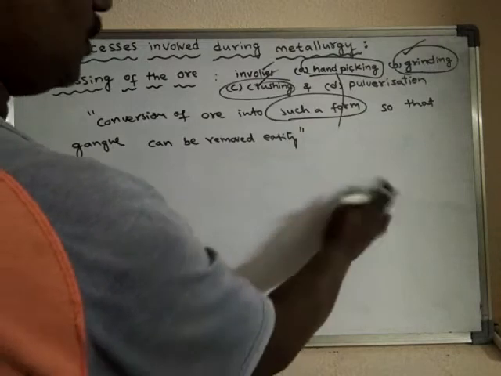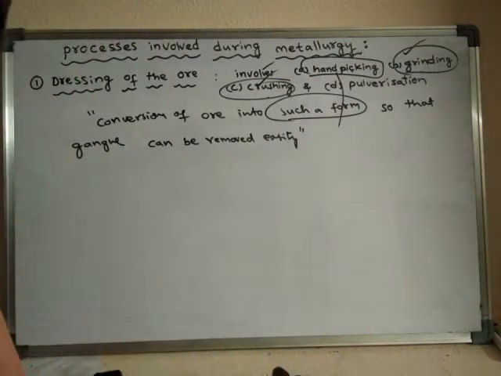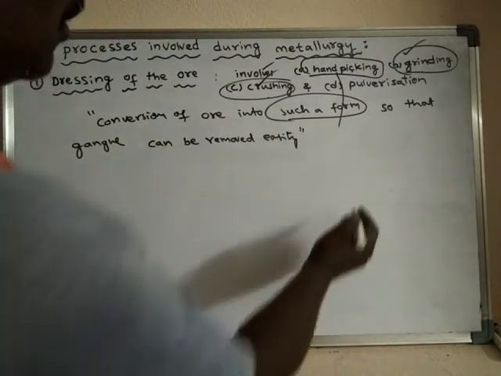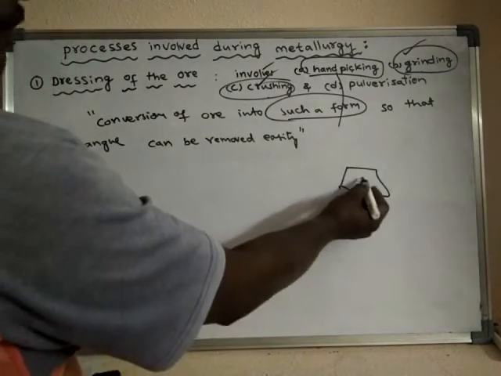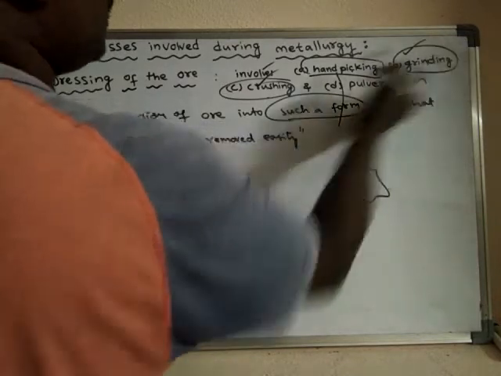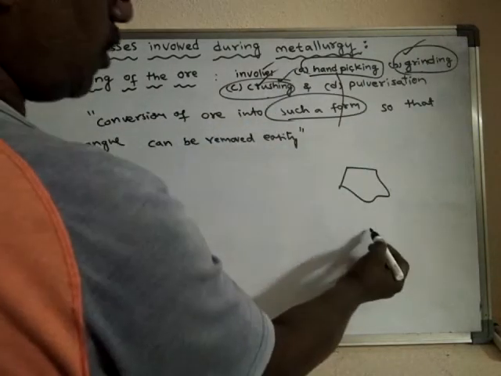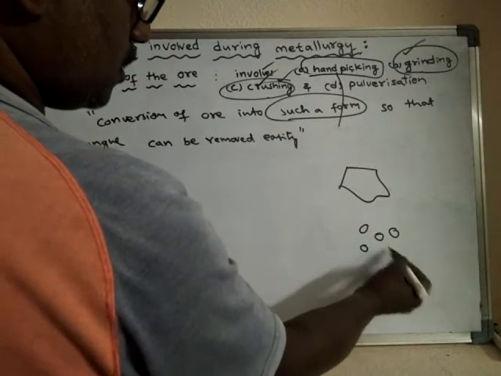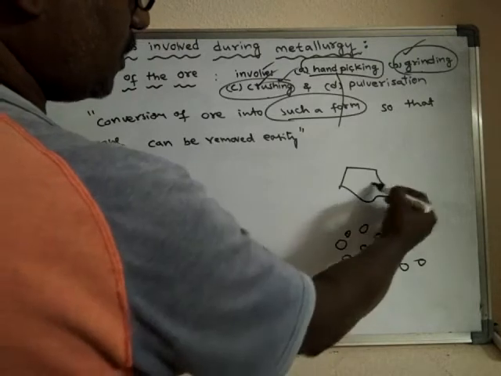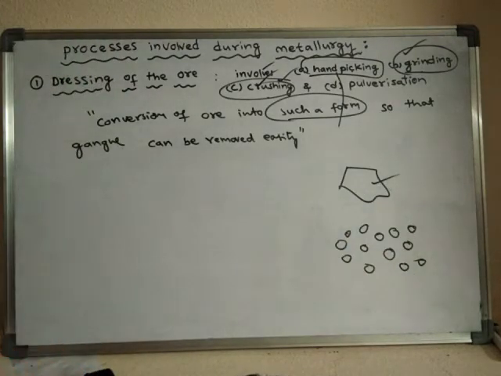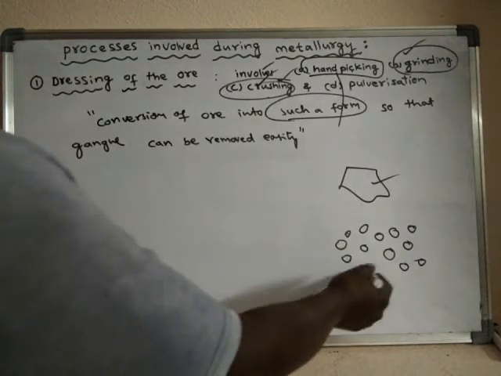The ore obtained from the earth is present in big rocky materials. The big rocks, which contain the ore, are initially broken down, crushed into small pieces.